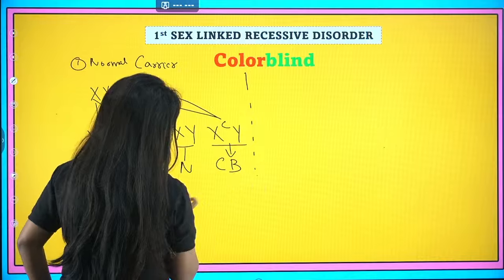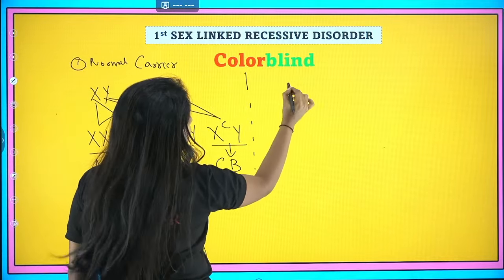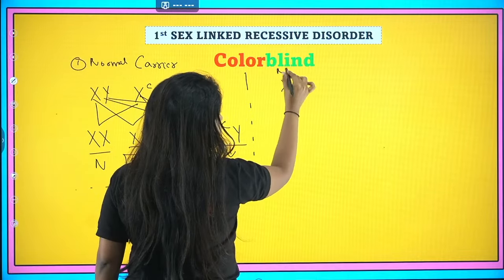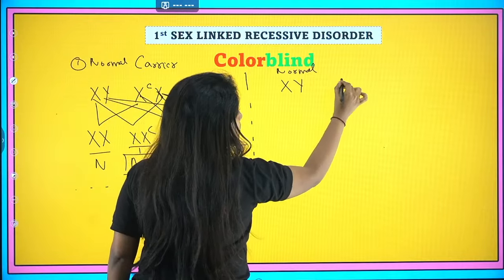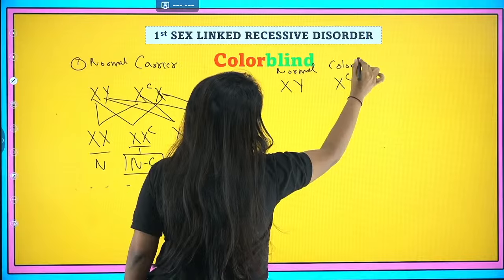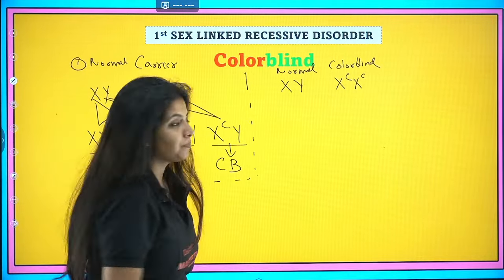This was the first scenario. Now we might need space. So the second scenario is when the male is again normal. The female, my dear children, she is colorblind. Let's see what is going to happen over here.